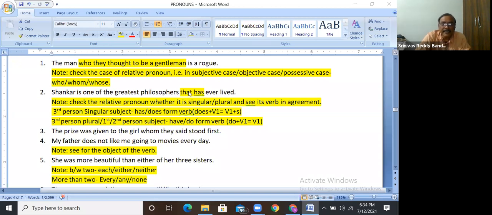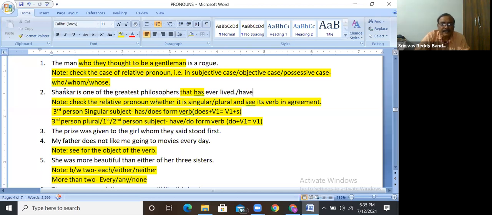That can be singular as well as plural in the relative pronouns. Is it clear? In the personal pronoun, it becomes singular, but in the relative pronoun, it can be plural also. So when that is plural, instead of has, it should be have. That have ever lived. Some greatest philosophers have ever lived.